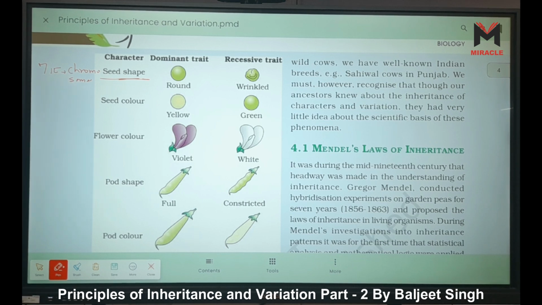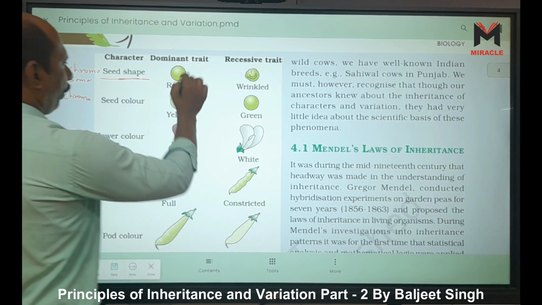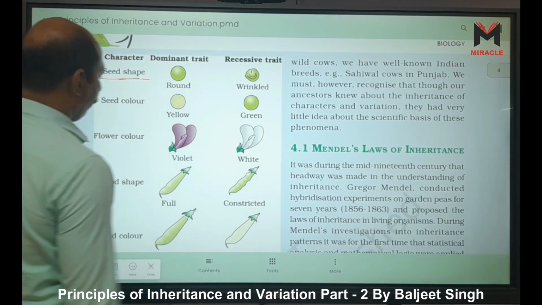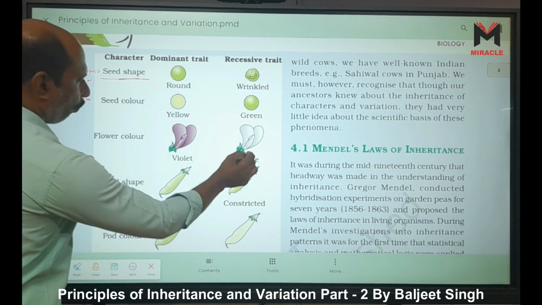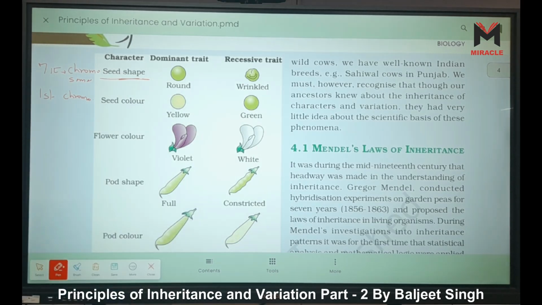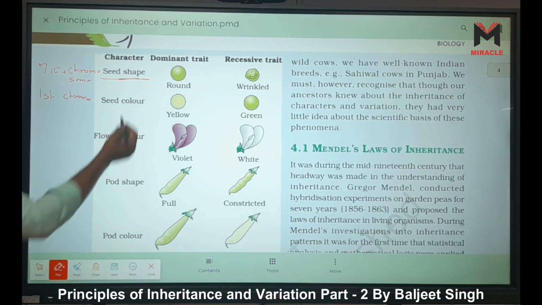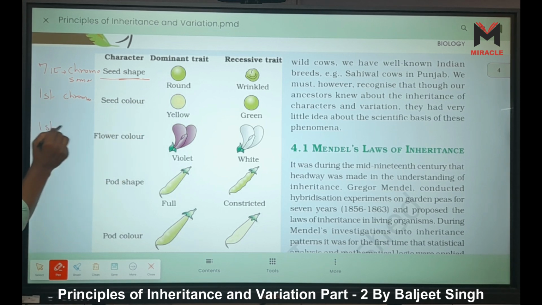Now the second is seed color. When we see the seed color, it is present on the first chromosome, yellow and green. Dominant trait round and wrinkled, yellow and green. Flower color, violet or white, is given here. The flower color is also present on the first chromosome.